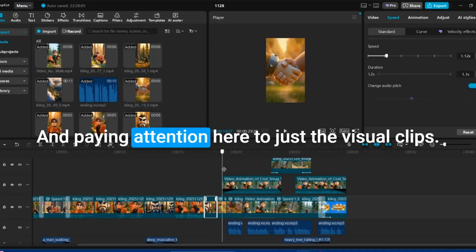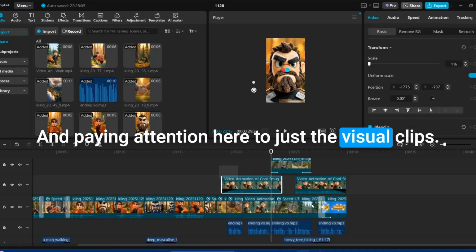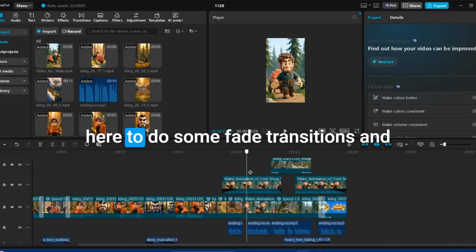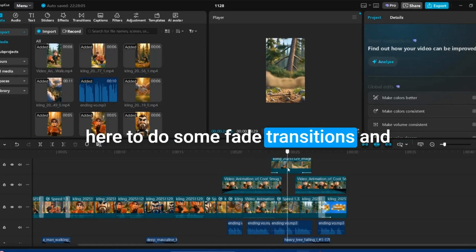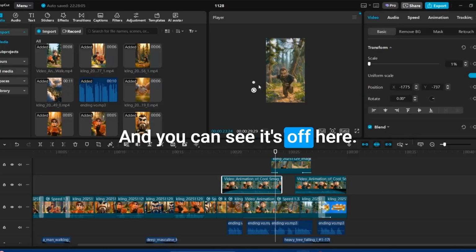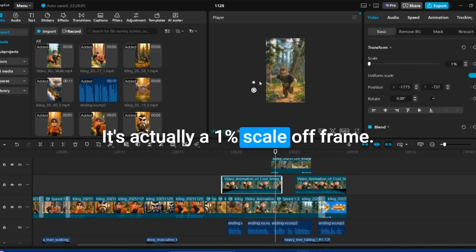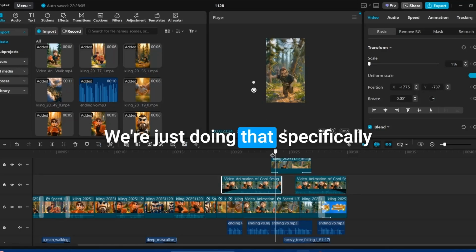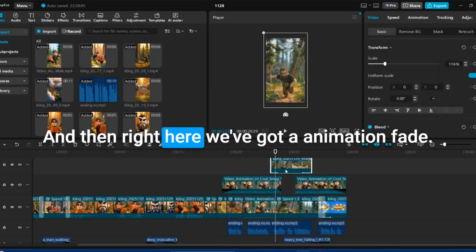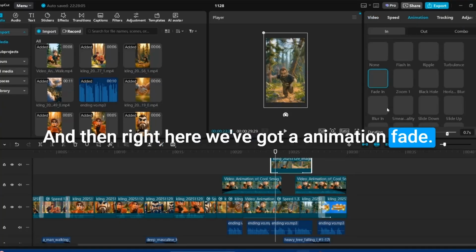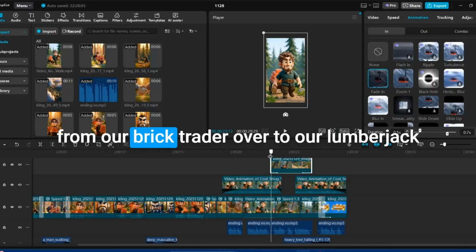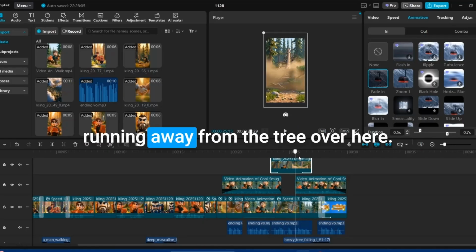Okay, and paying attention here to just the visual clips still, I layered on some extras up here to do some fade transitions and just use this one for music actually. And you can see it's off here. It's actually a 1% scale off frame. We're just doing that specifically to grab the music from this clip. And right here, we've got an animation fade in. That way we can transition very smoothly from our brick trader over to our lumberjack running away from the tree.